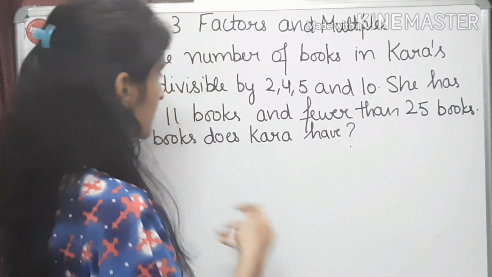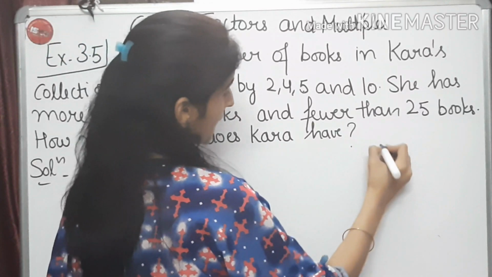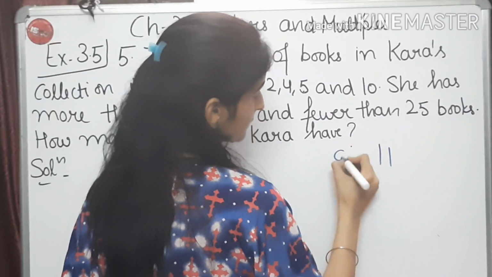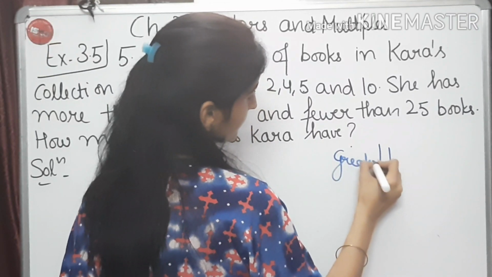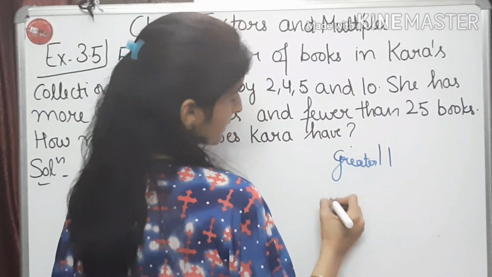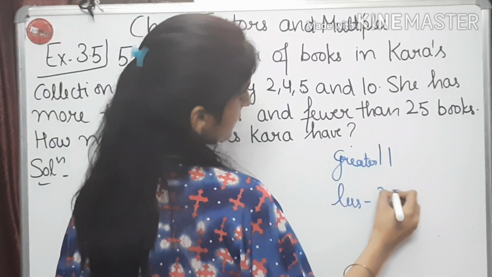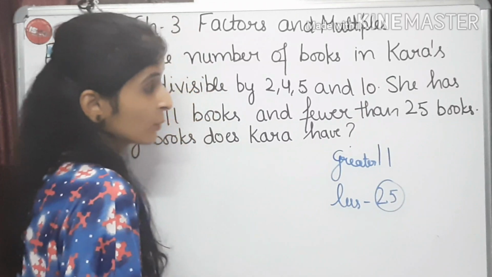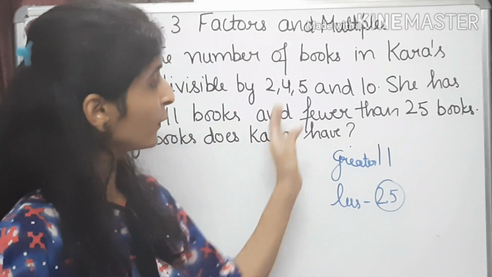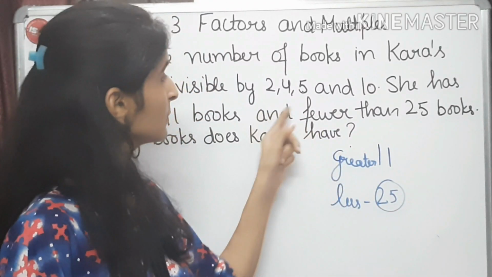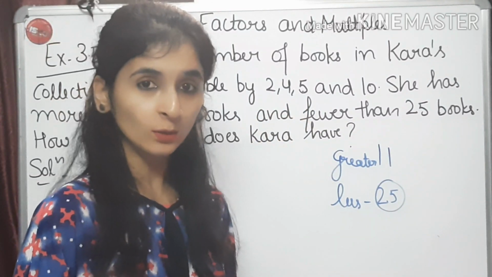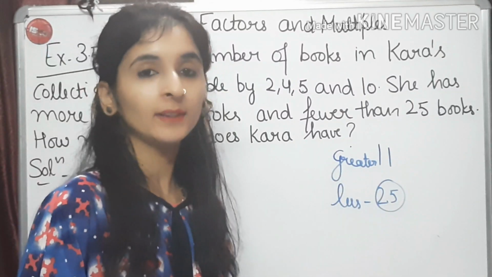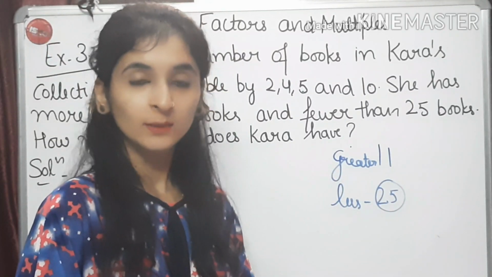Children, as it is given that she has greater than 11 books and less than 25 books. Fine. And 20 is a multiple of all these numbers, divisible by 2, 4, 5 and 10 also. And 20 is greater than 11 and less than 25.